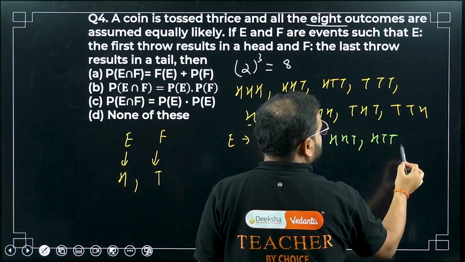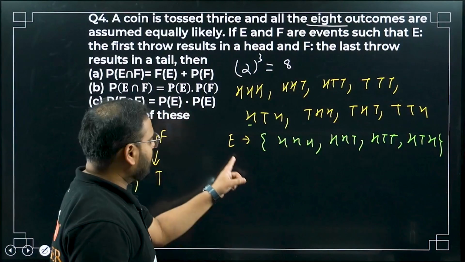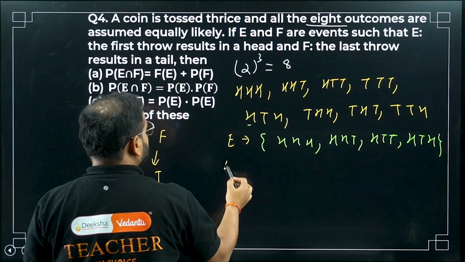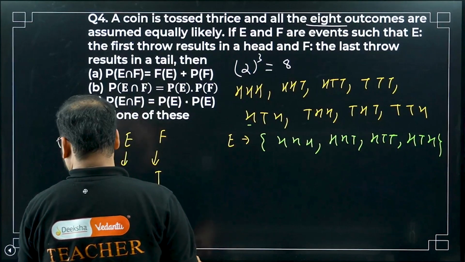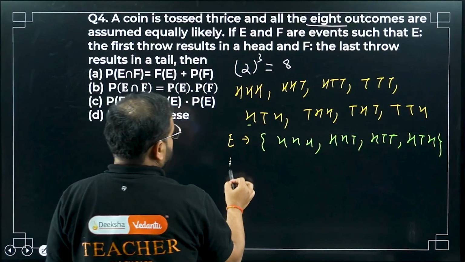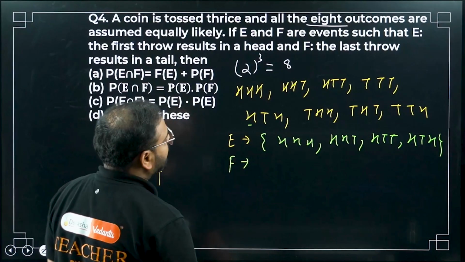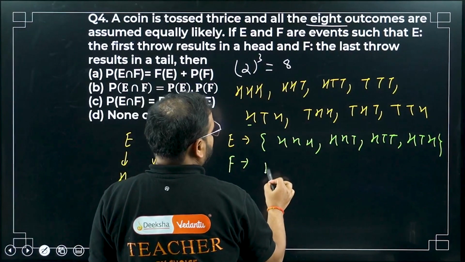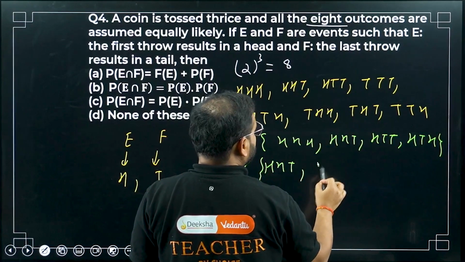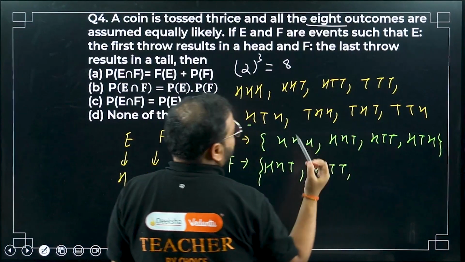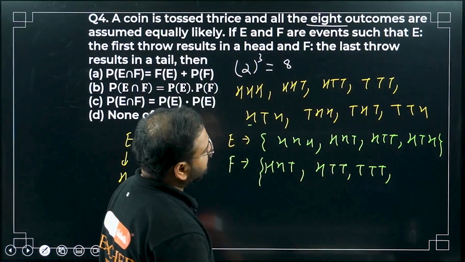So we have this for E. Let's look for F. For F, the last should end with tails. So HHT, next HTT, next triple T, next THT.